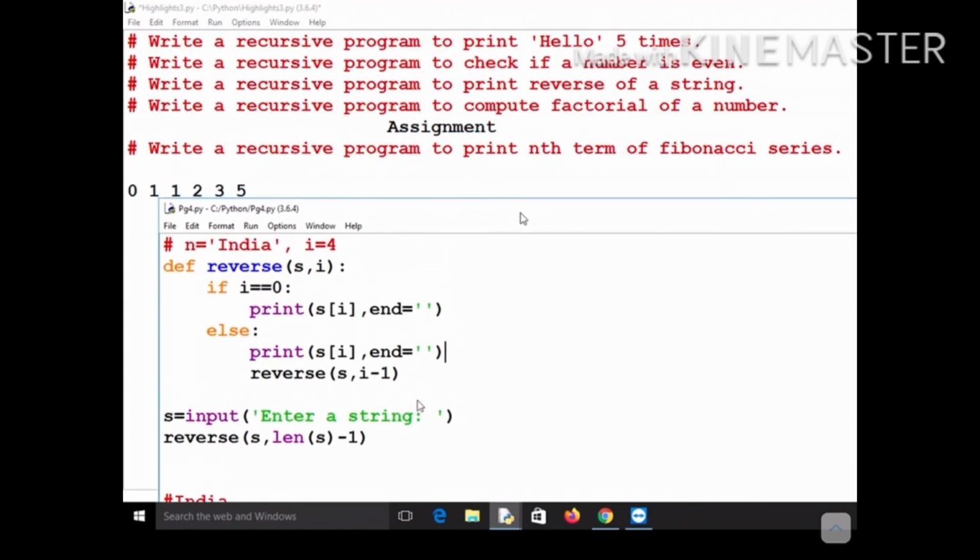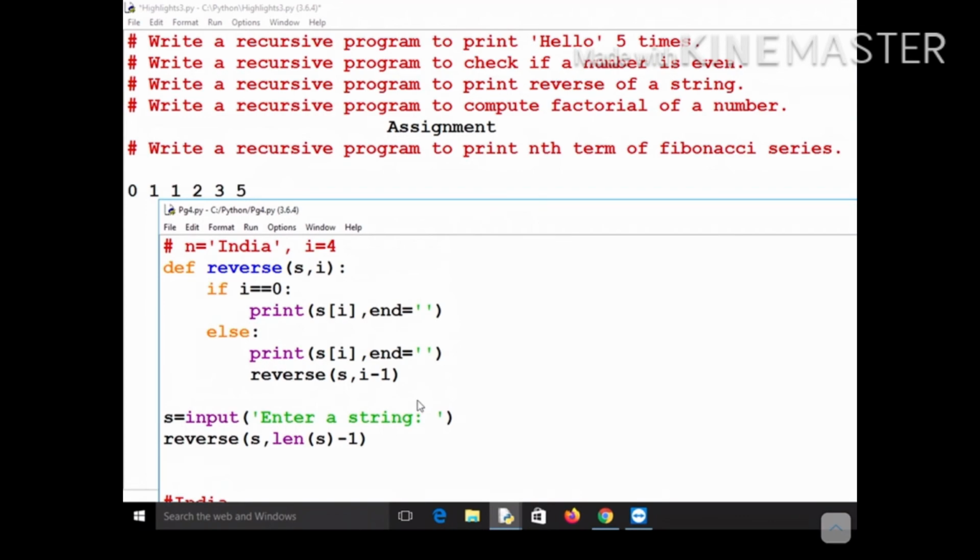By now you must have realized that the only thing is that you have to realize how to write the base cases and how to write the recursive case. That is where your intelligence lies, that is where you have to think.